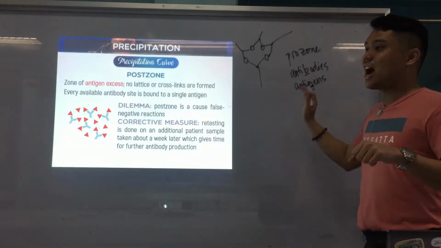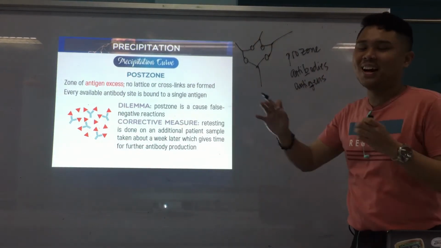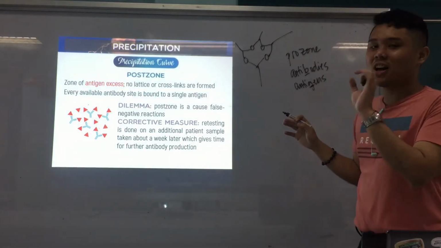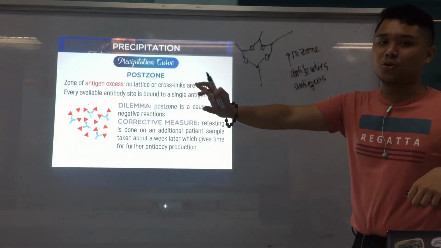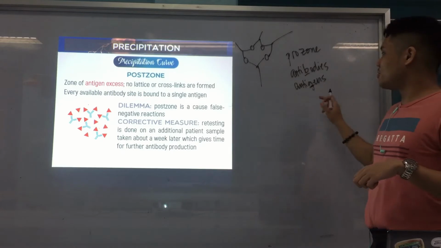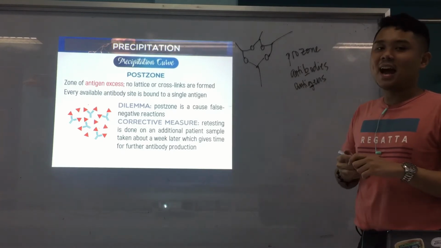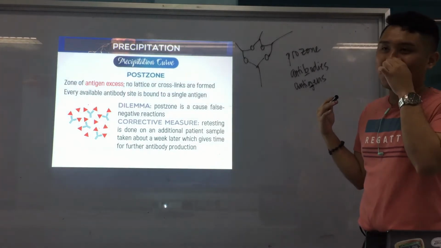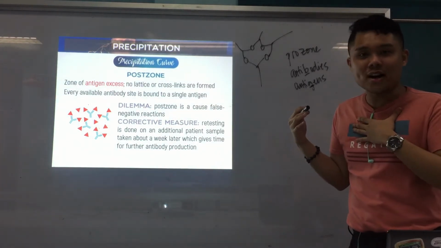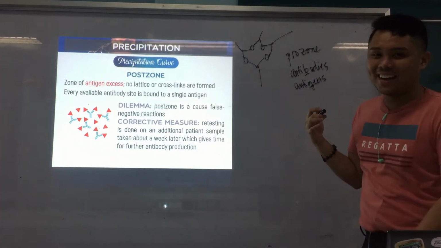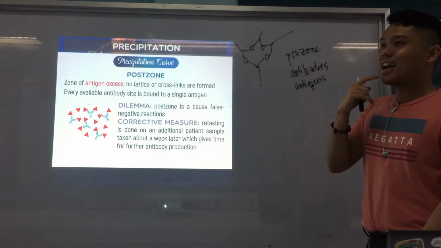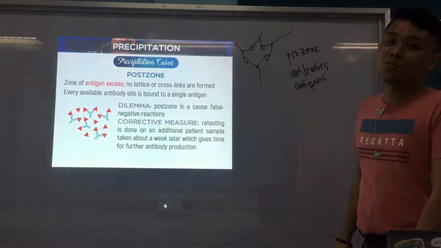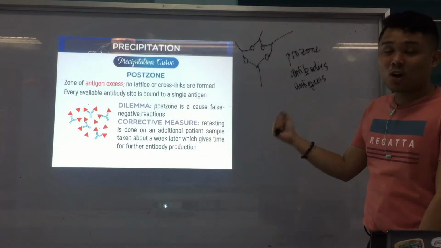Ang letter B. So, siya ang daghan sa Prozone. Muna akong pag-remember dahil antibody, siya ang una, B. So, siya ang nasa Prozone, daghan siya. And then, of course, sa Postzone, ang next, antigens. Mas daghan ang antigens sa Postzone. Alright? So, ikaw mo na ipangita og inyong mnemonic if dili effective itong ako, but I'm sharing to you mine. Okay? Alright. But again, ang important thing lang yun is same sila mo cause of false negative, and ilang corrective measures.